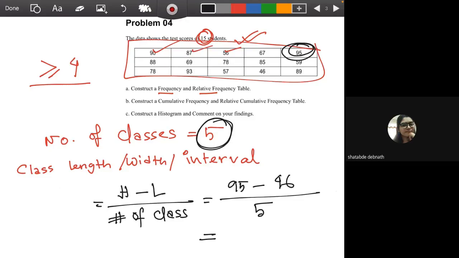9.8. So we don't want to keep the class length as a fraction, as it will be harder to count. So it's better if we round it up and take the length as 10. And about when I should round up and when I should round off.